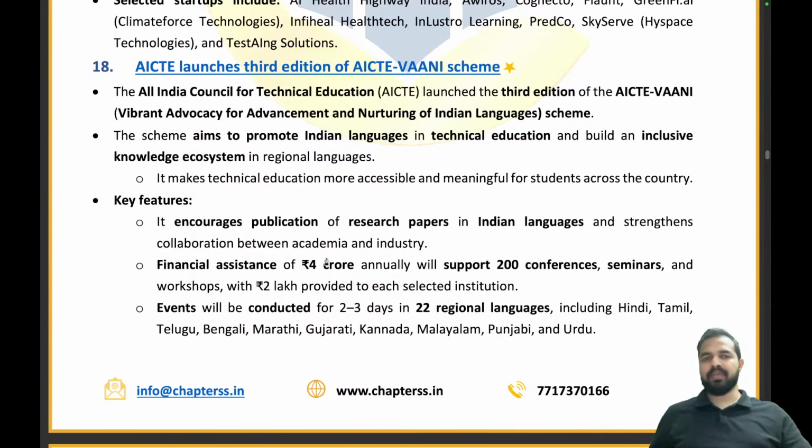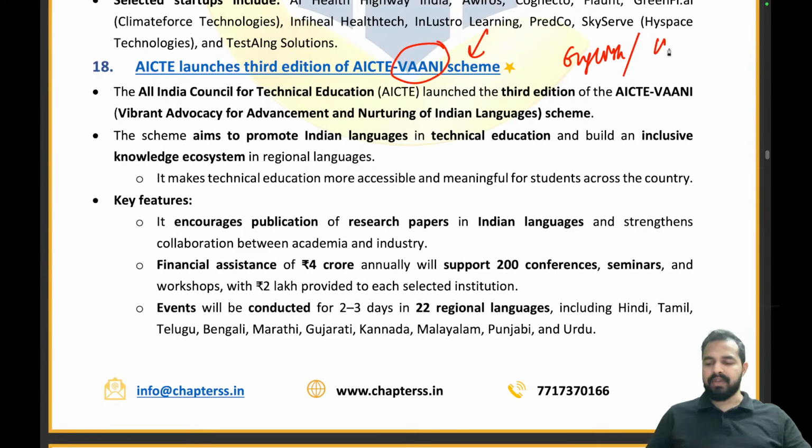Now, my dear friends, let's move on to the next part. AICTE launches the third edition of AICTE Vani scheme. My dear friends, what is this Vani scheme? See, let's take an example that you are only able to understand English, right? And right now, I just start teaching in Haryanvi to all of you, right?